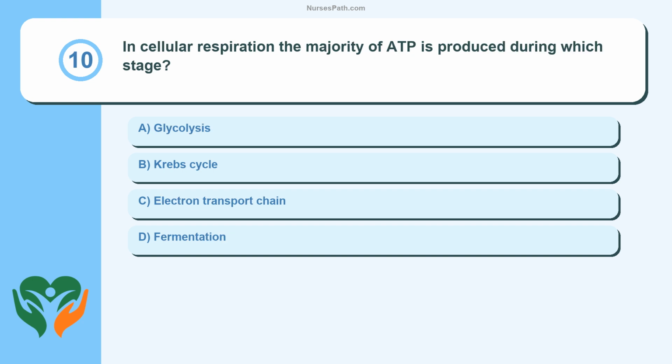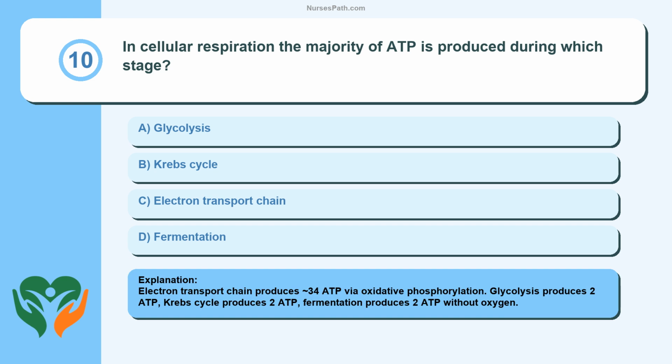Question 10. In cellular respiration, the majority of ATP is produced during which stage? Glycolysis, Krebs cycle, electron transport chain, fermentation. Electron transport chain produces 34 ATP via oxidative phosphorylation. Glycolysis produces 2 ATP, Krebs cycle produces 2 ATP, fermentation produces 2 ATP without oxygen.